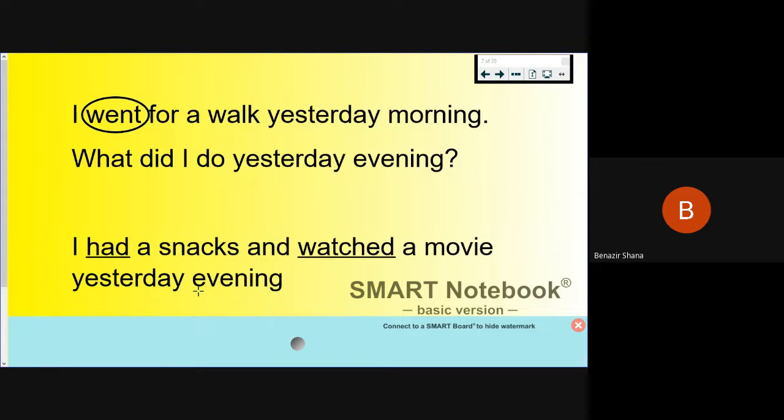So I had snacks and watched a movie yesterday evening. How many of you really had snacks and watched a movie yesterday evening because you are on leave? Raise your hand slowly. Edwin and Sweetie raised the hand. See, there is one person here among us. So you enjoyed your leave, huh?